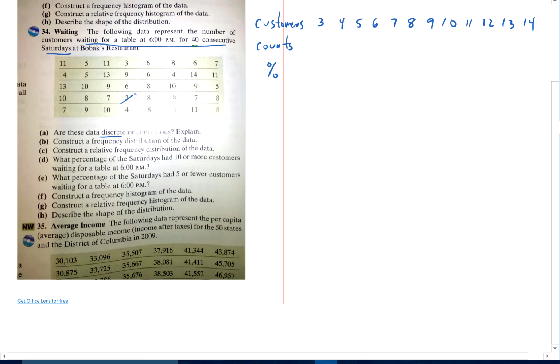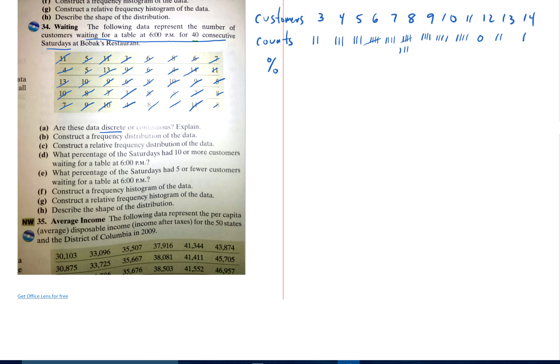So we've got 1, I thought I saw 2 right in front of me. So 2 times there were 3 customers waiting. In fact, I'm going to do it like this in case I miss one. So I'll just do tally marks. How many times were there 4 customers waiting? 1, 2, 3. So I'm going to pause and do the rest of it. Okay, so there are all the counts, and now we're going to go ahead and do the percents.